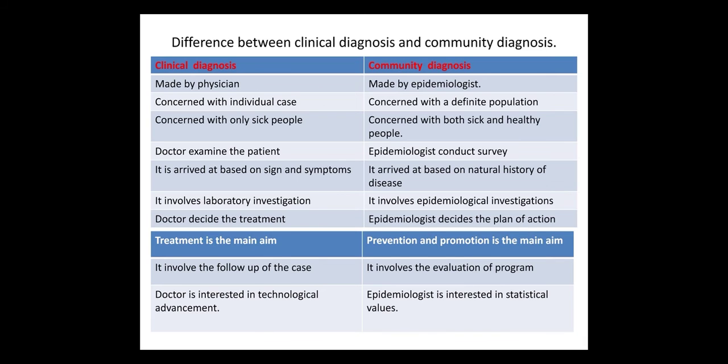In clinical diagnosis, treatment is the main aim, and in community diagnosis, prevention and promotion are the main aim. Clinical diagnosis involves follow-up of the case, and community diagnosis involves evaluation of the program. The doctor is interested in technological advancement, and the epidemiologist is interested in statistical values. So these are the basic differences between clinical diagnosis and community diagnosis.